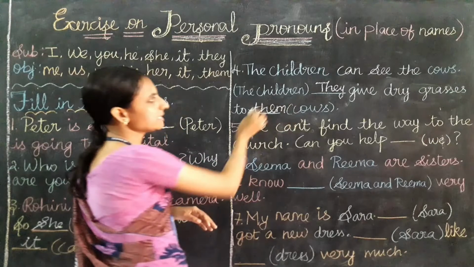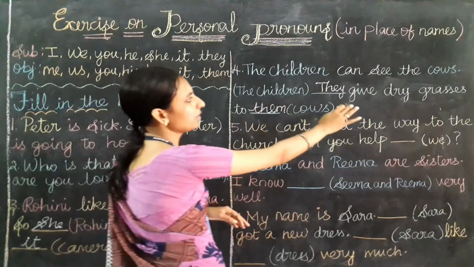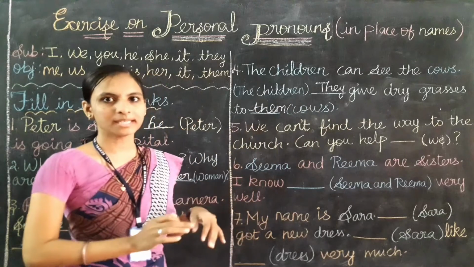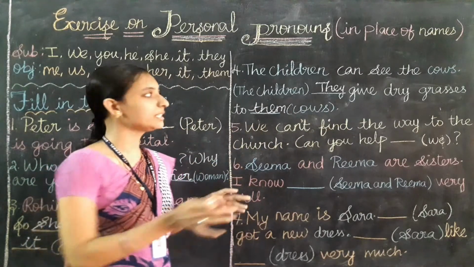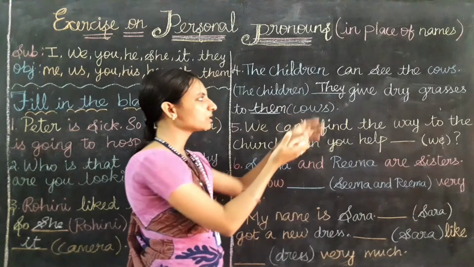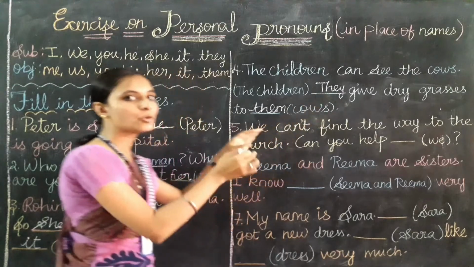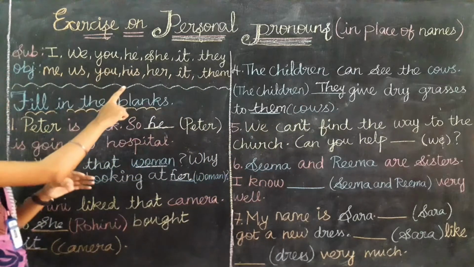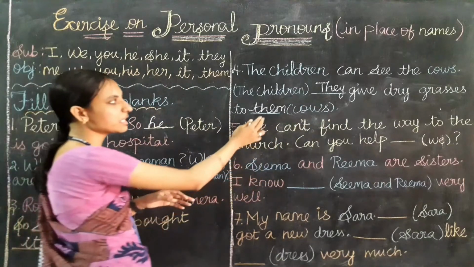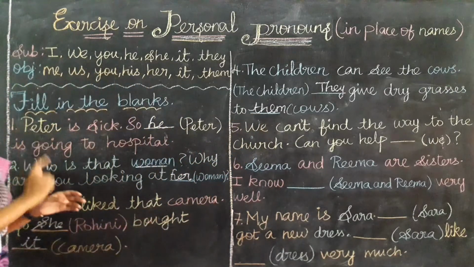Let's read out the sentence again. The children can see the cows. They give dry grasses to them. Clear? Remember children, if we are going to replace the noun at the subject place, there we need to use only the subject pronouns. If we are going to change the nouns which come at the end of the sentence, there we need to use only the object pronouns.